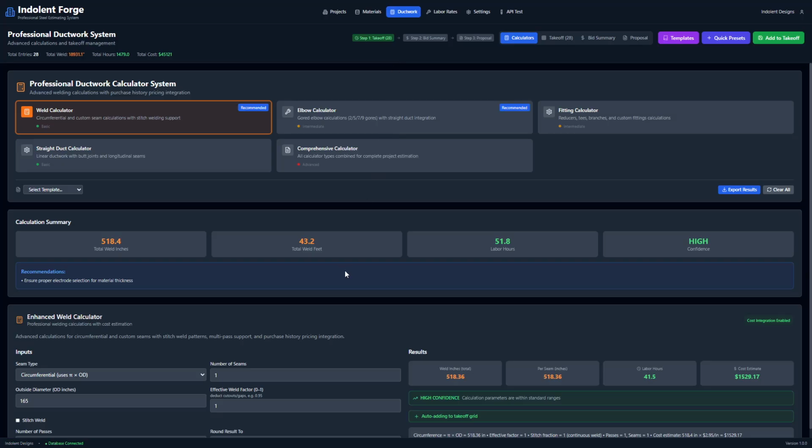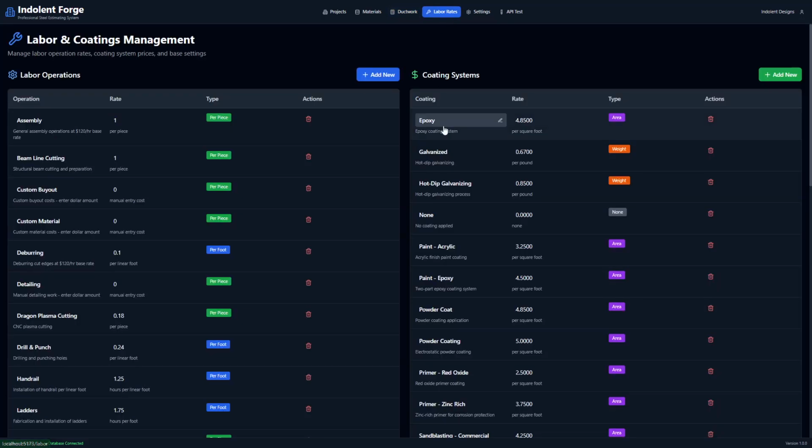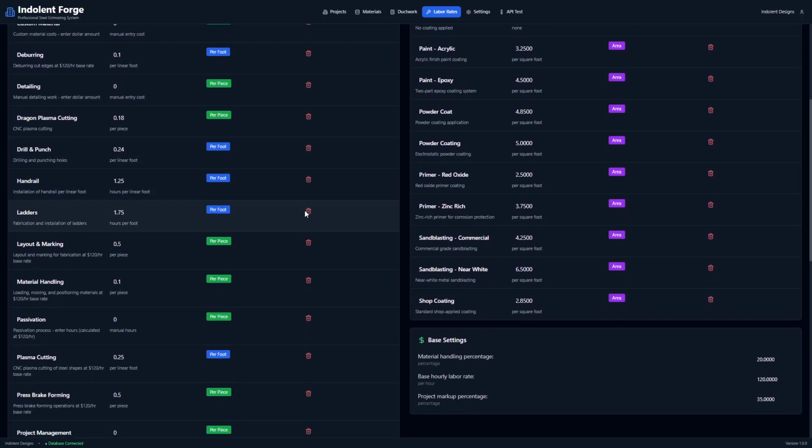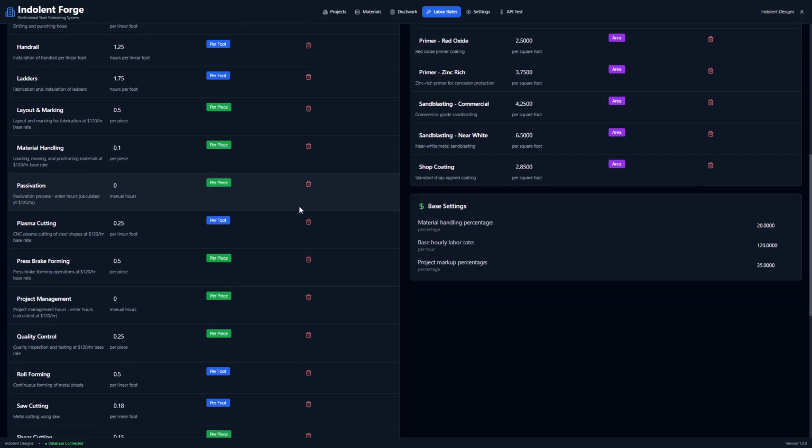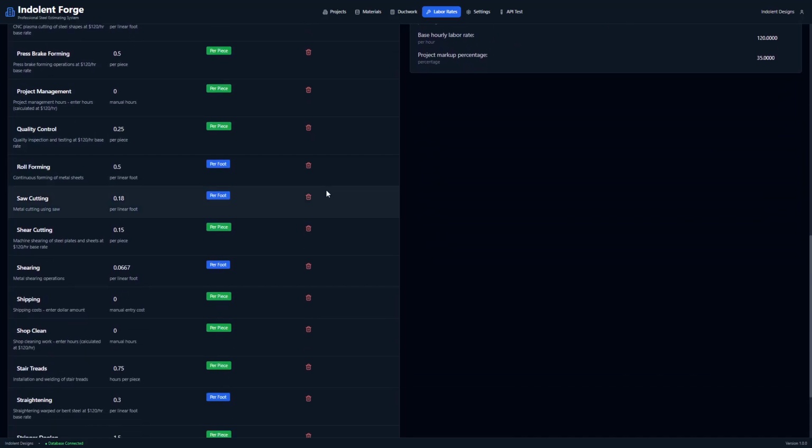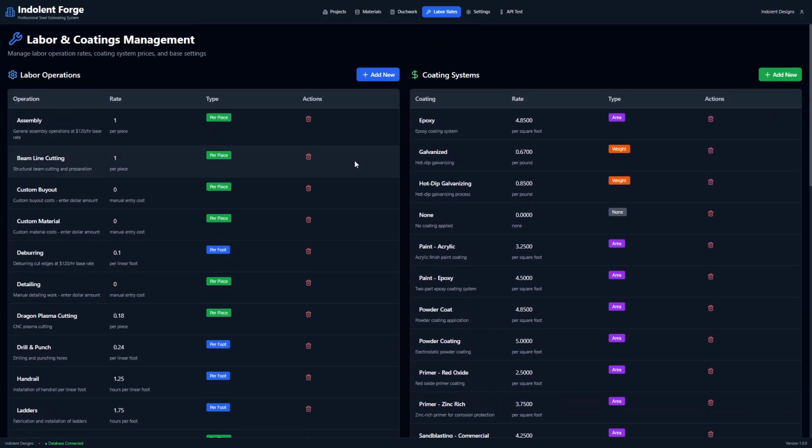Here's a glimpse at the ductwork takeoff. It's a ductwork calculator system. Here are our labor rates. These are where your labor rates are stored, and your coating systems are stored. You can go into this back-end tab, add new, edit, or change any of these settings at any time: hourly rates, handling, markups, anything that's specific to your job or your company. That's where this will be edited.